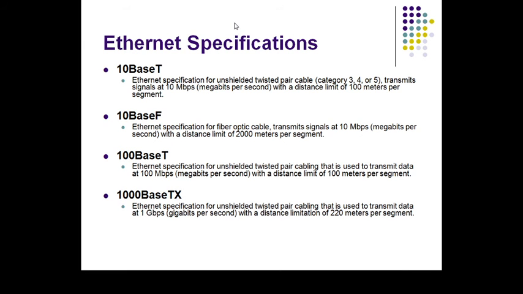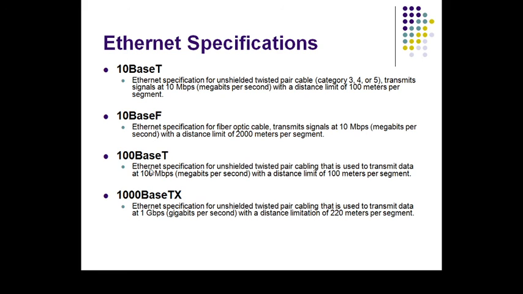Then Ethernet specifications. 10BASE-T is the Ethernet specification for unshielded twisted pair, category 3, 4, 5, 6 cable, transmitting signals up to 10 megabits per second and distance up to 100 meters. 10BASE-F is the Ethernet specification for optic fiber cable, transmitting 10 megabits per second with a distance limit up to 2000 meters per segment.